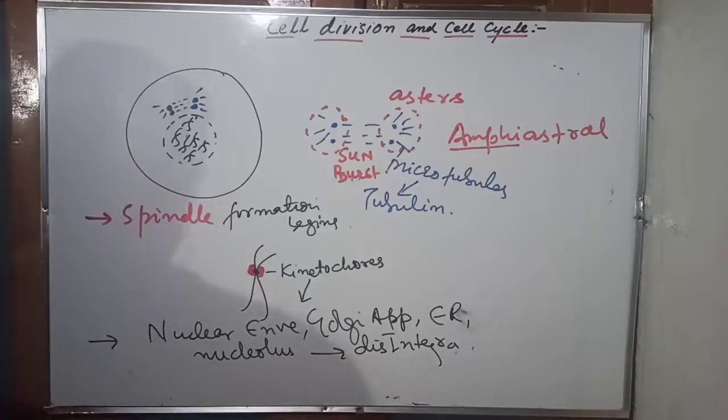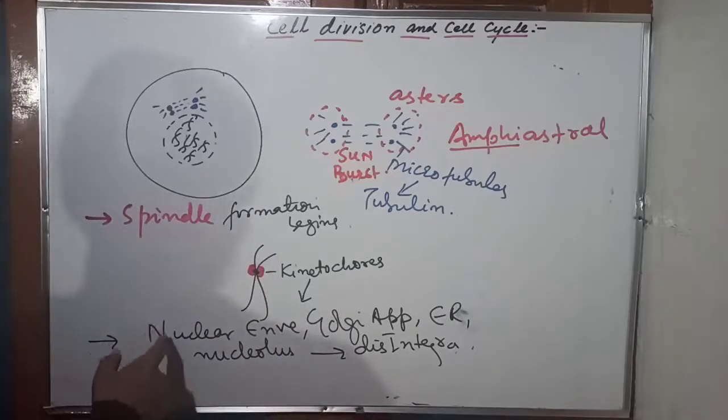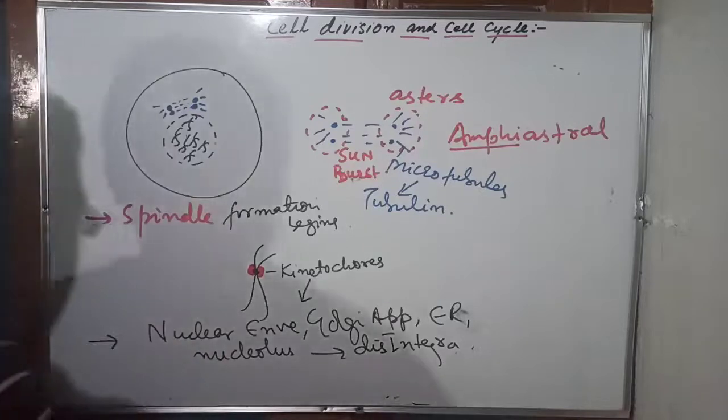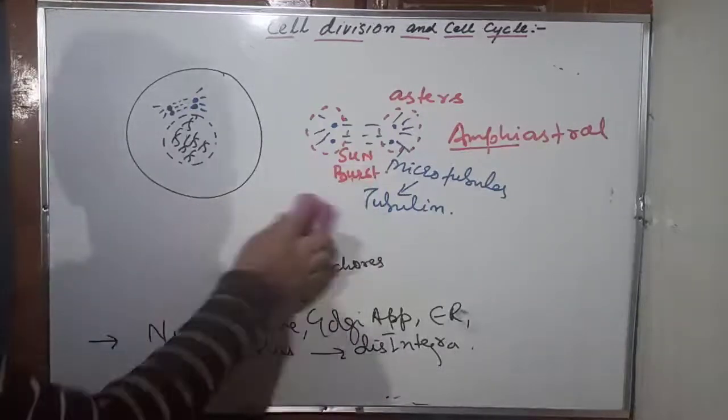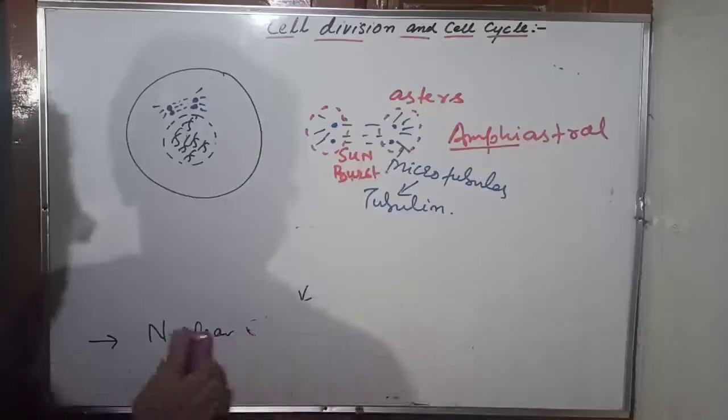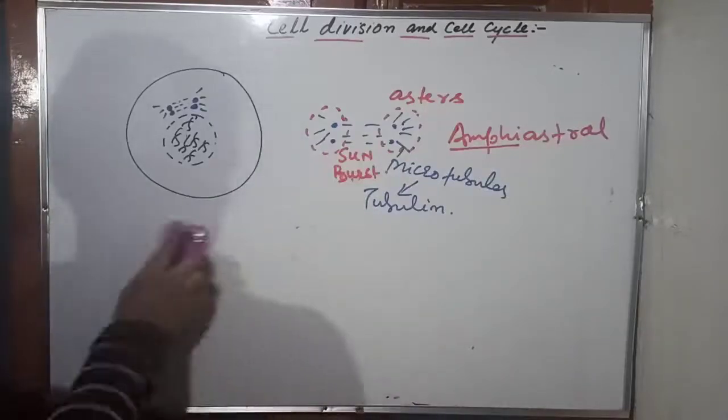So in the prophase, what happened? There is chromatin condensation. Next, chromosomes become thick and short, and centrosomes begin to move towards opposite poles. Spindle begins to form, and there is a deposition of kinetochore at the centromere. And at the last, the nuclear envelope, Golgi, ER, and nucleolus get disintegrated, right? Now the disintegration of the nuclear envelope marks the beginning of another phase of the M phase, that is metaphase.